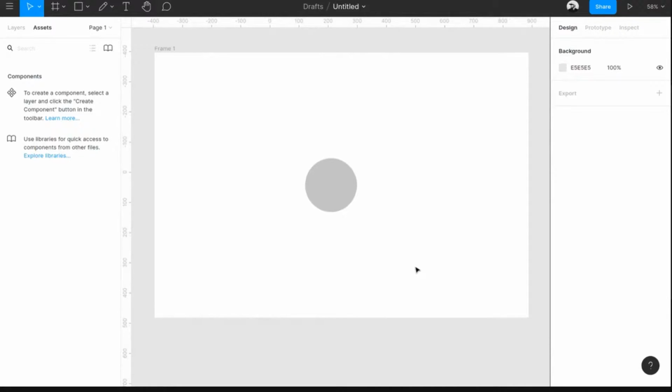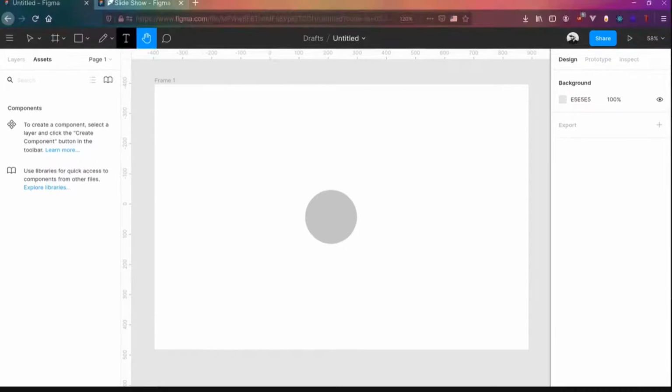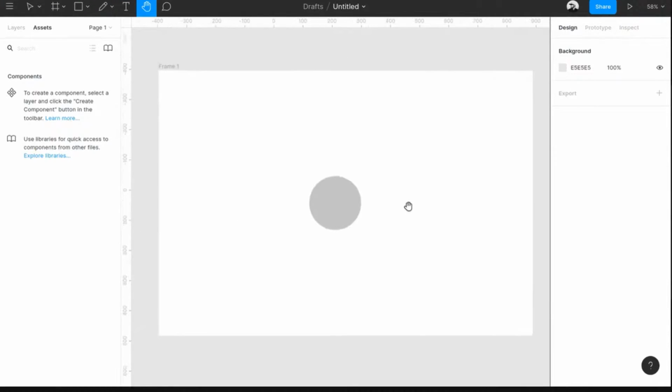Or else if you want to move things a bit faster, you can press H and get the hand tool in, and you can basically move it anywhere you want.